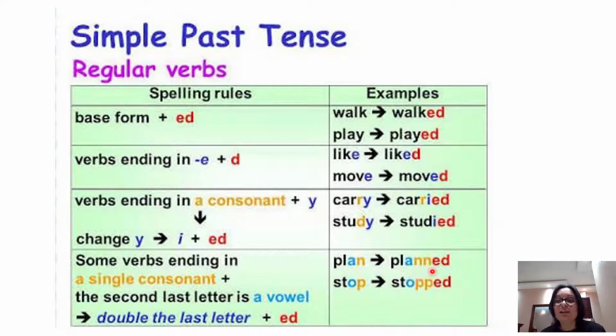We have to double that last consonant. So plan, planned with double N. Stop, stopped with double P. Why? Because they are only one syllable, and they end in consonant, vowel, consonant.